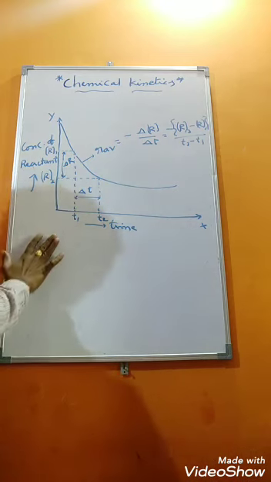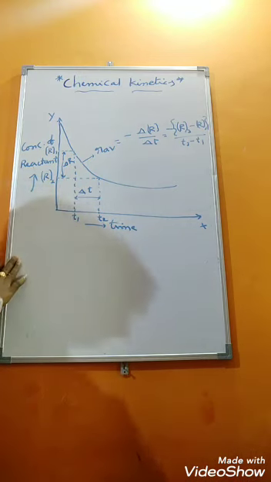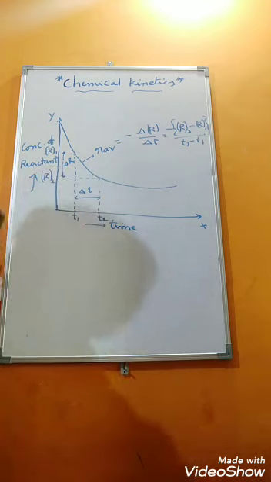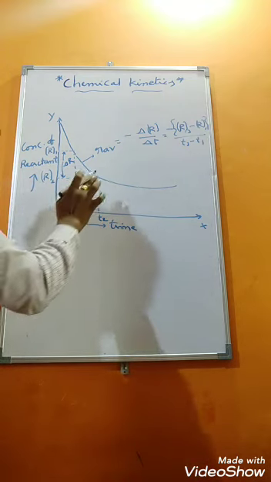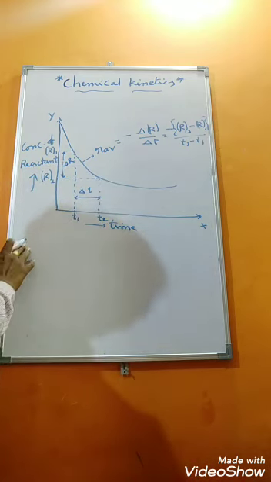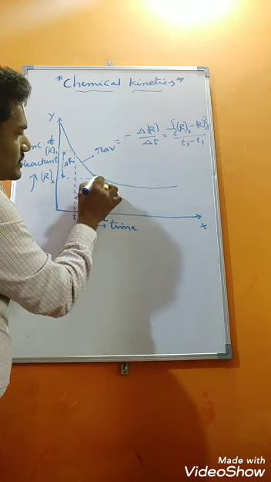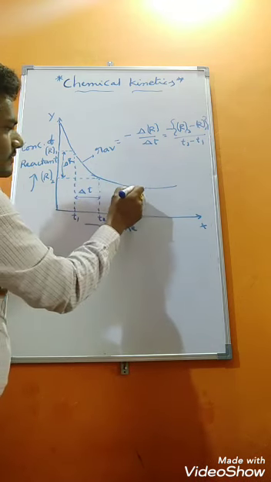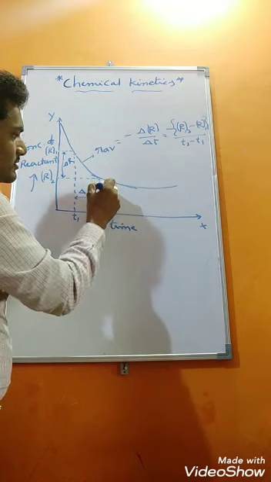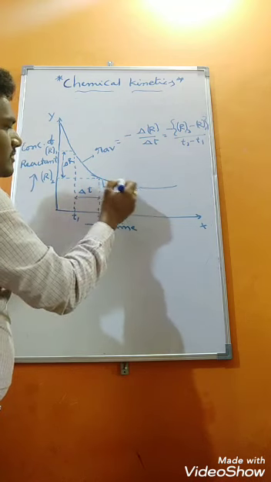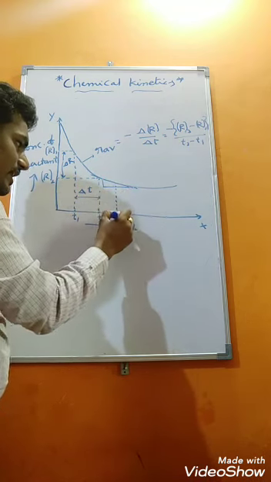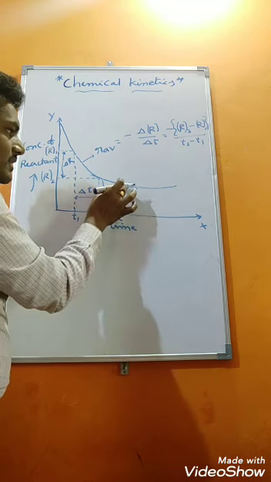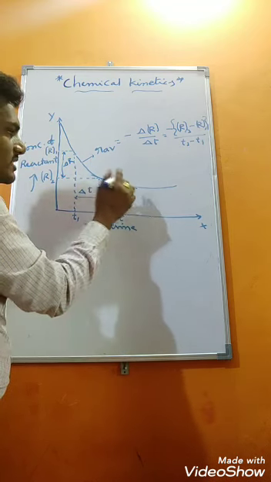We can measure the average rate graphically like this. Understood, students, everybody? Then how to measure instantaneous rate? Instantaneous rate we can measure by taking a tangent in the graph. So we need to take a tangent here. Tangent I am taking, students, see that? At this particular instant of time, the time change is a very small interval.